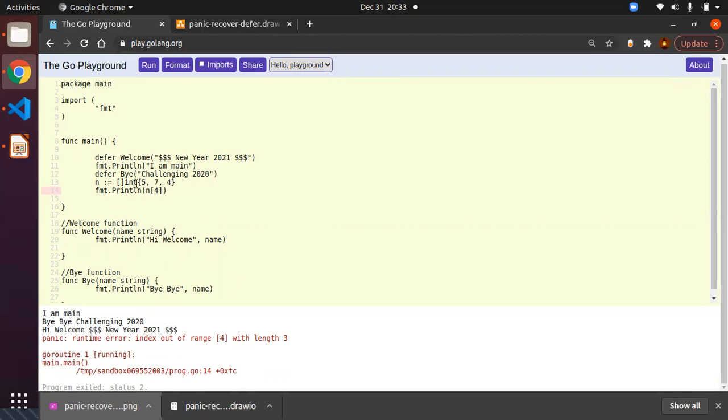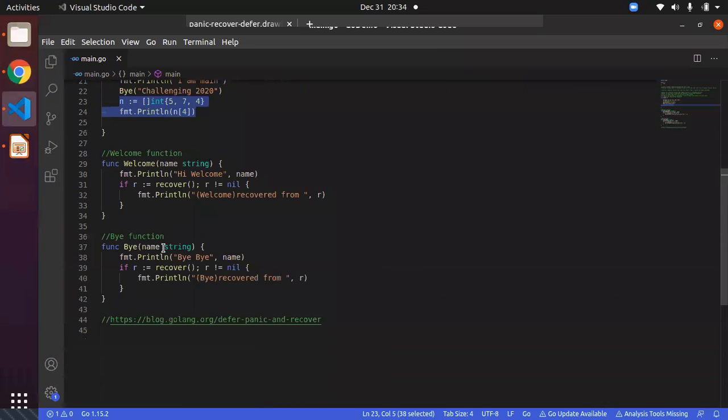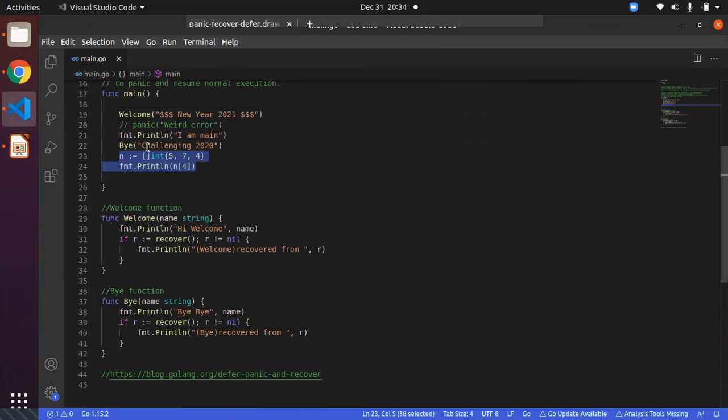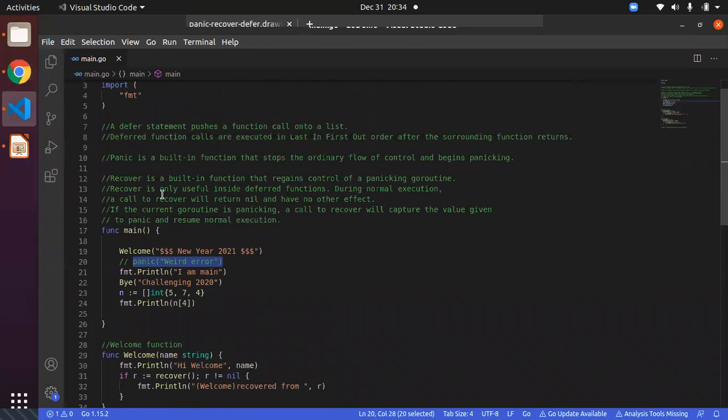To avoid confusion, I will just remove this because we are going to create panic by ourselves so that we will understand what actually happens. Now let's say I am just going to create one panic. Panic is the inbuilt function. Before starting, I will give some general definition about defer, panic, and recover. The defer statement pushes a function call onto a list, which we have seen already. Deferred function calls are executed in last in first out order, which we have also seen and understood by the code execution itself.